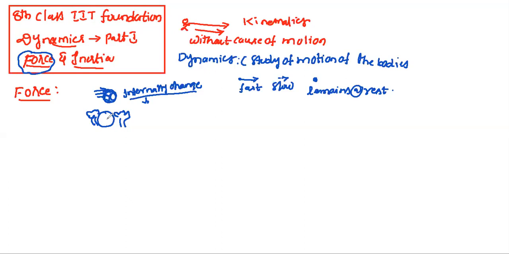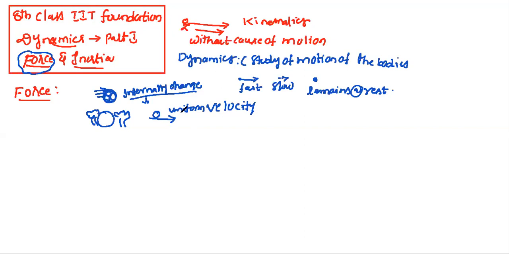So force can be defined in another way: a push or pull on a given body which is at rest or moving with uniform velocity. Last class we already discussed uniform velocity: it means the body travels equal displacement in equal intervals of time.